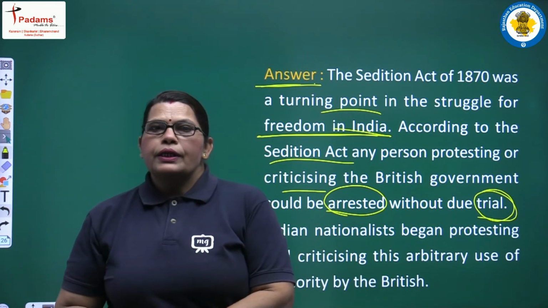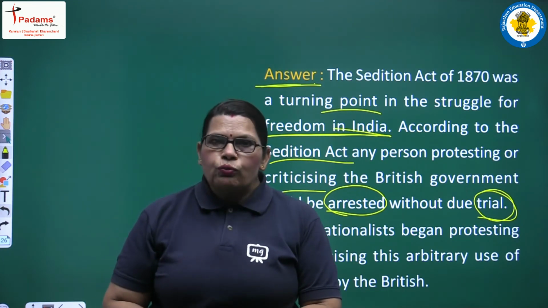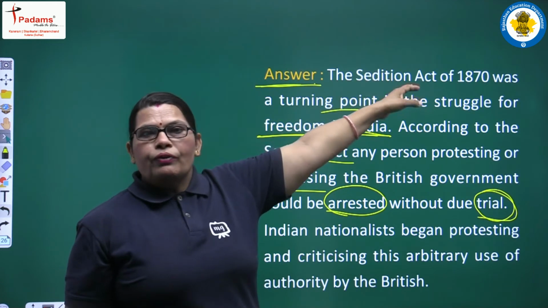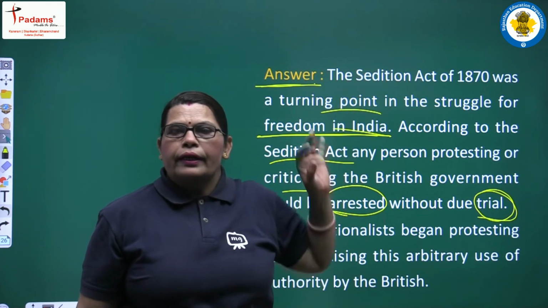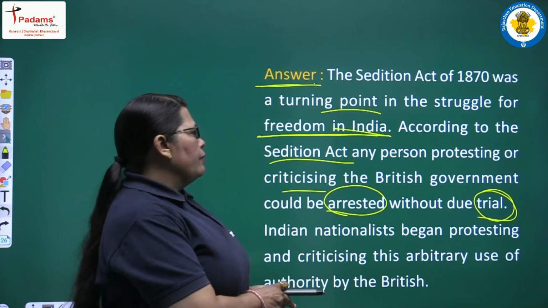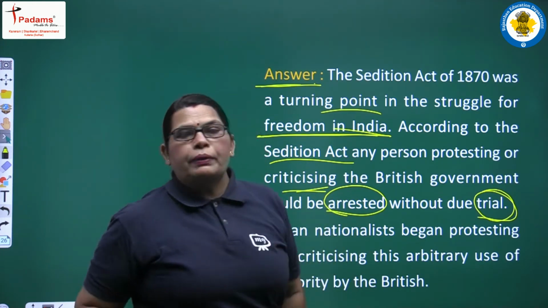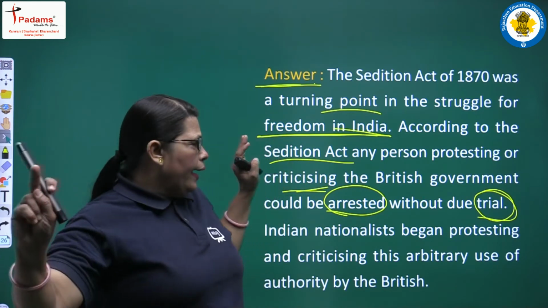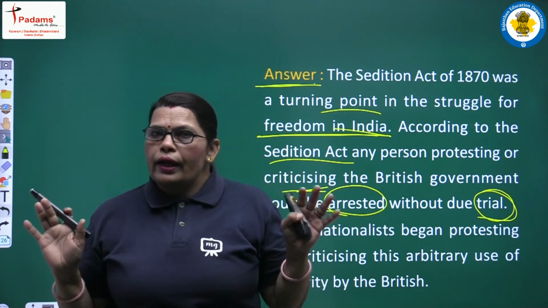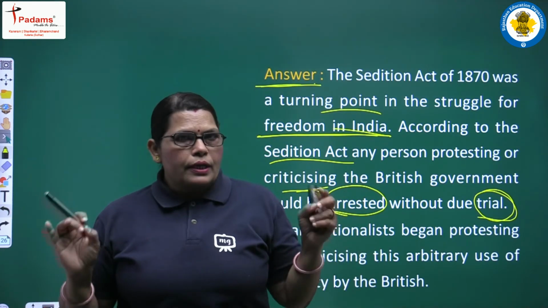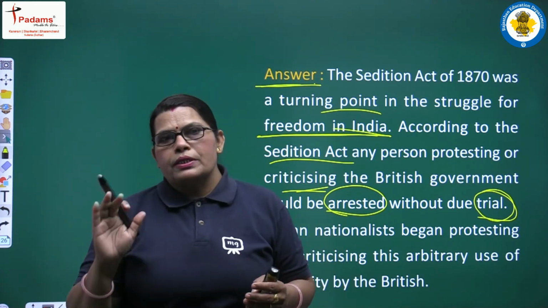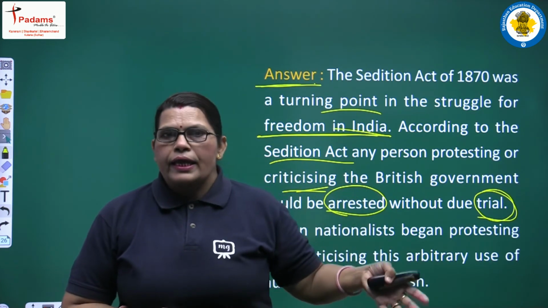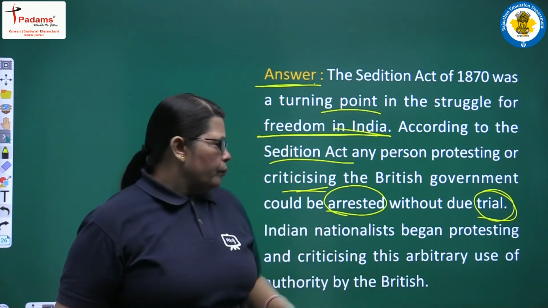It means the British colonial people had full right under this Act that if anyone protested or criticized the British government, they could be arrested and there was no trial at all. So the concept here is that every person was in fear whether to criticize this British government or not.